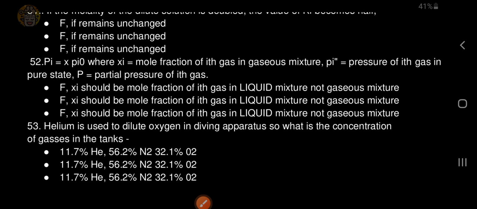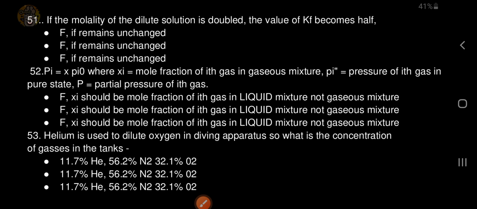Pi is equal to chi i Pi naught, where chi i is equal to mole fraction of ith gas in gaseous mixture, Pi naught is pressure of ith gas in pure state, and Pi is partial pressure of ith gas. False, chi i should be mole fraction of ith gas in liquid mixture, not gaseous mixture.